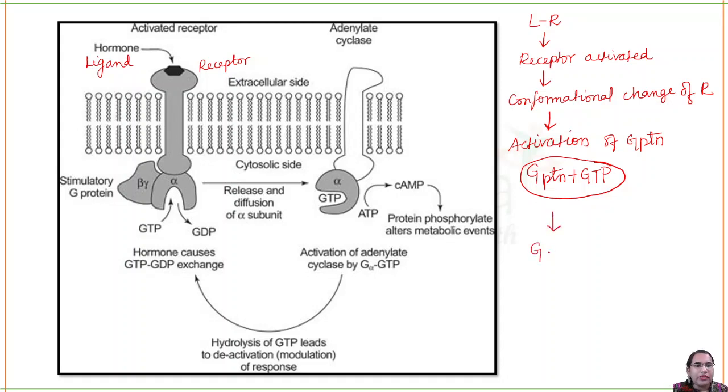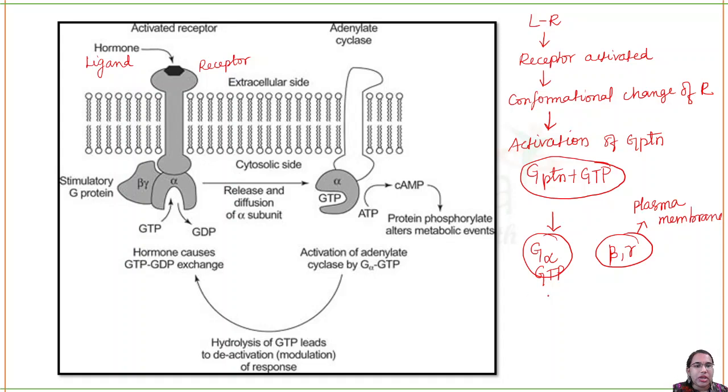It will have the alpha subunit. The alpha subunit will get separated from the beta and gamma subunit. Now the beta and gamma subunit will be present in the plasma membrane. And this G alpha, which is along with the GTP, G alpha GTP, will go and carry on its function.